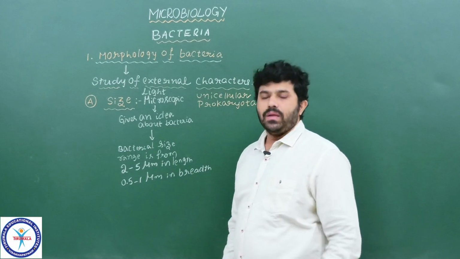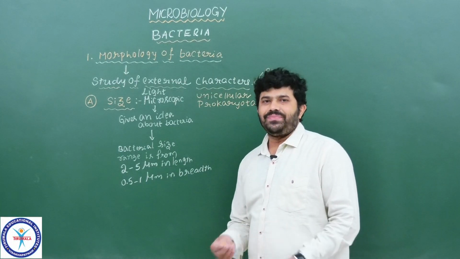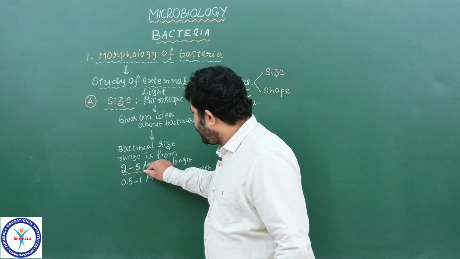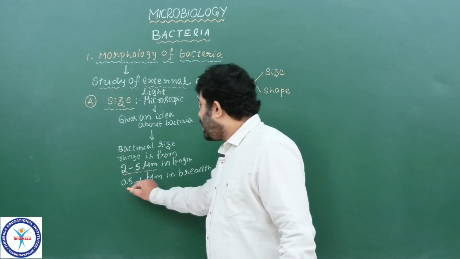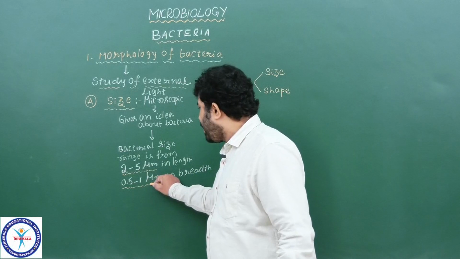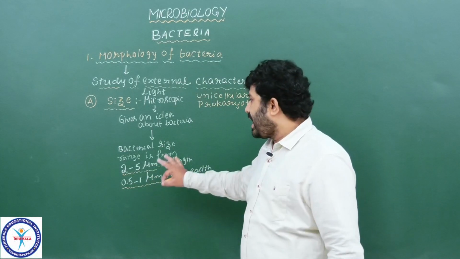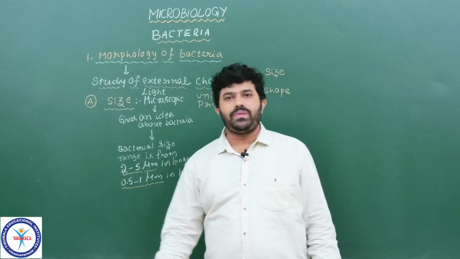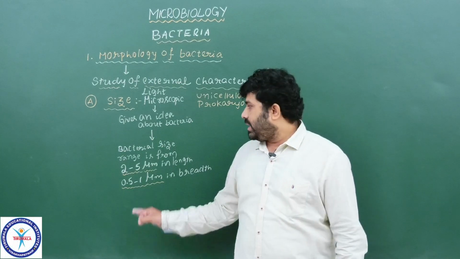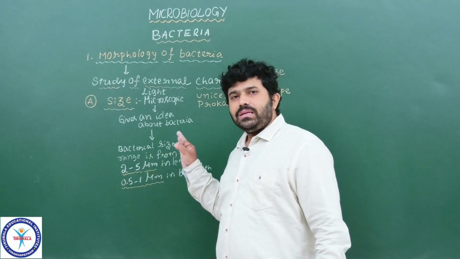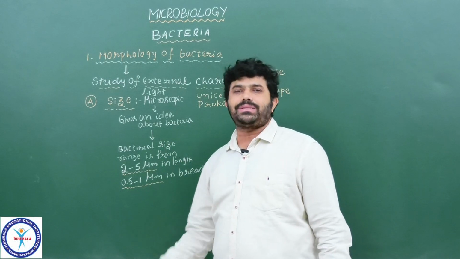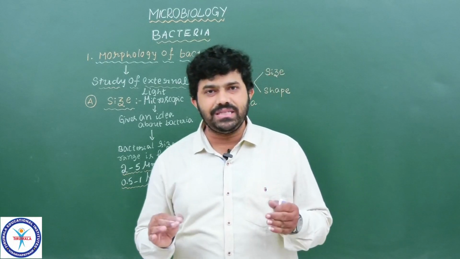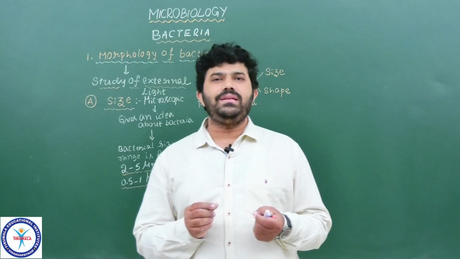Now you got the point, students? Generally the bacterial size range is 2 to 5 micrometer in length, and in the same way 0.5 to 1 micrometer in breadth. So this is the average size range of bacteria what we observe through the light microscope. But we need to discuss one important point about the largest bacteria and its size, and the smallest bacteria and their size.